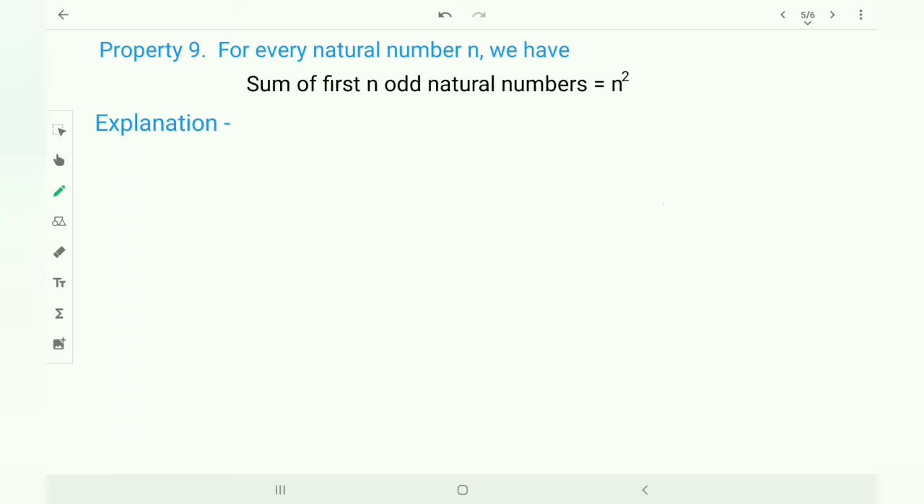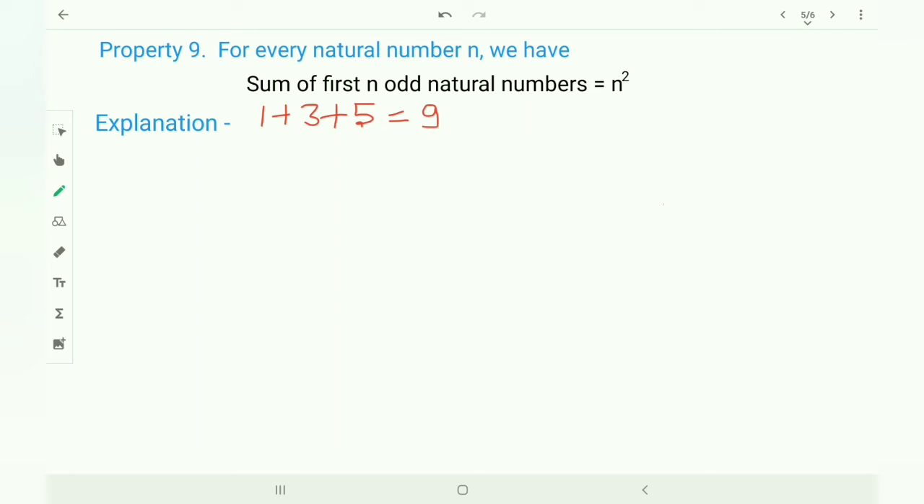Property 9. For every natural number n, we have the sum of first n odd natural numbers is equal to n square. N is here the number of first n odd natural numbers. Suppose I am taking here first 3 odd natural numbers and I have to find out its sum. So obviously it is 9.